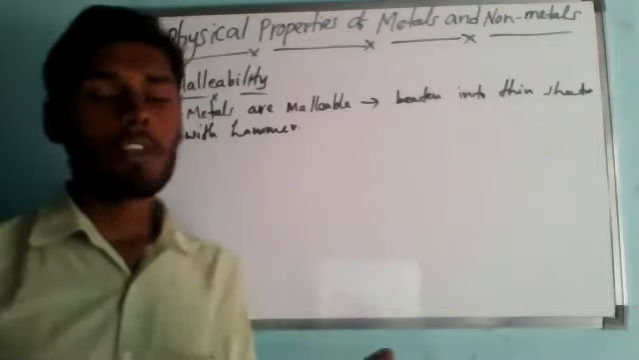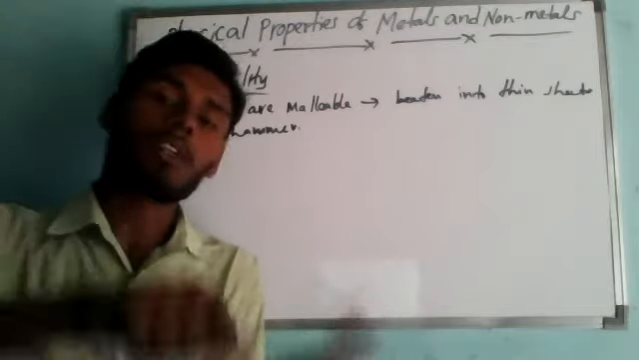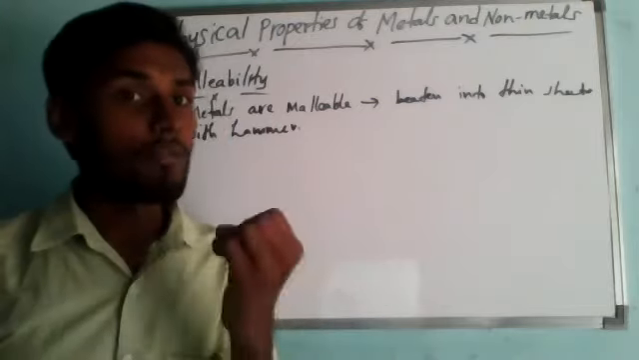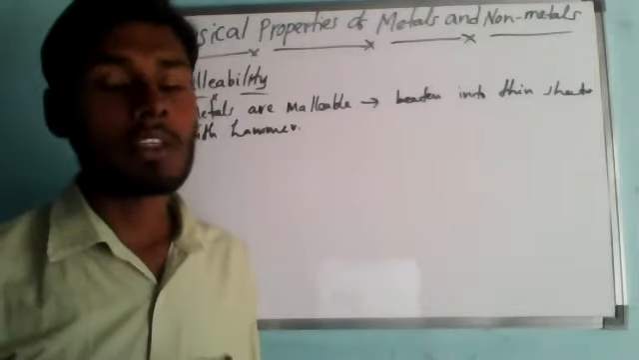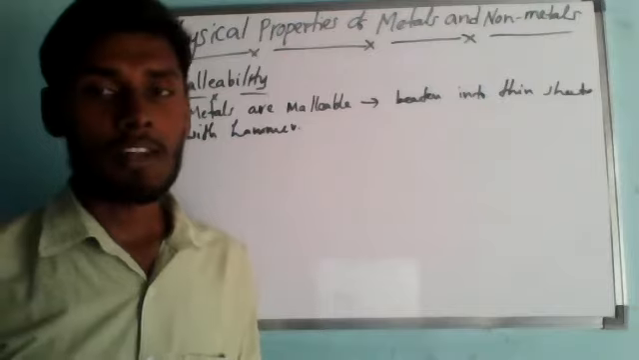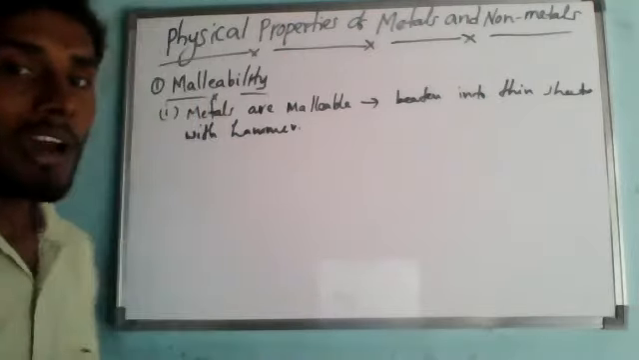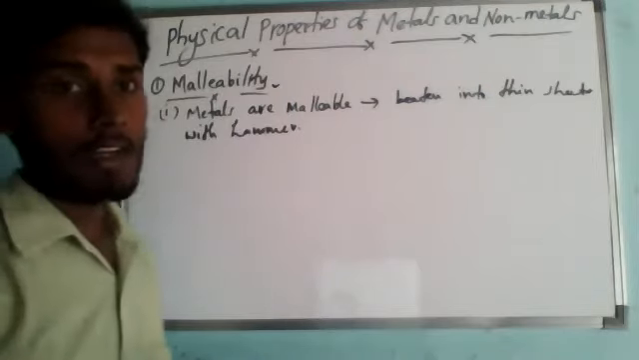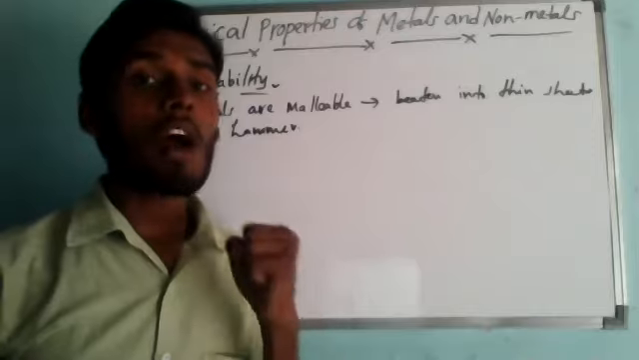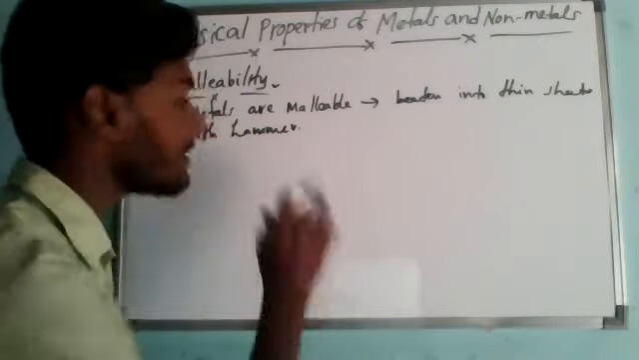If you take that aluminum and keep it on any kind of strong surface and hit it with a hammer, we find that the piece of aluminum metal turns into a thin aluminum sheet without breaking. So we can say that aluminum metal is malleable, or that it shows the property called malleability. The property which allows metals to be hammered into thin sheets is called malleability.